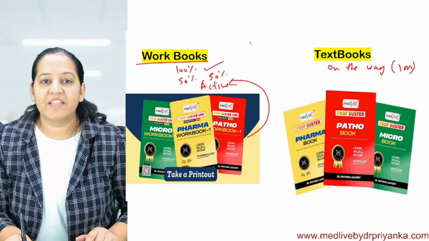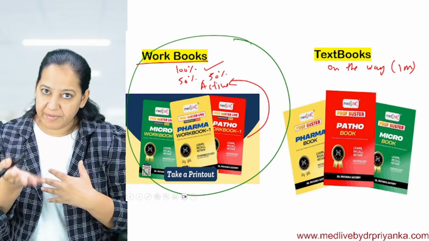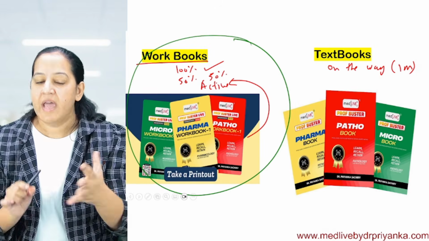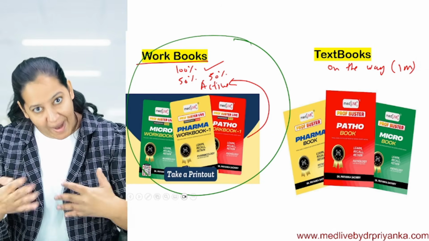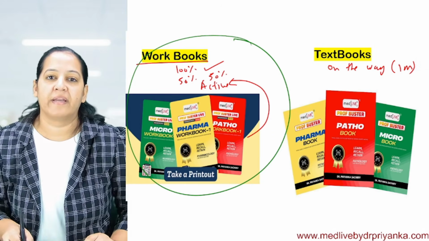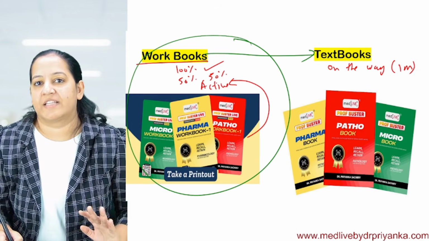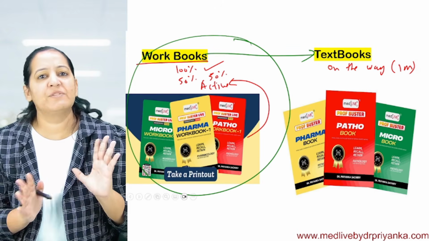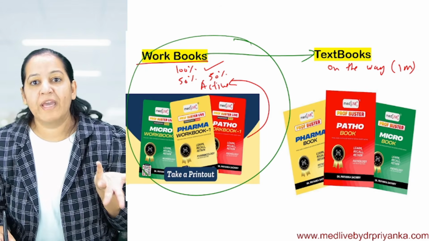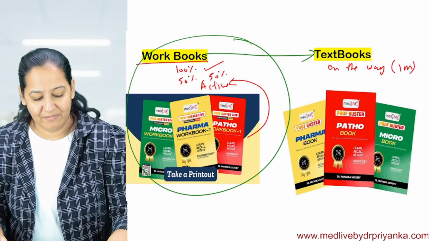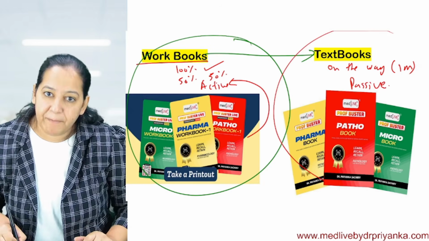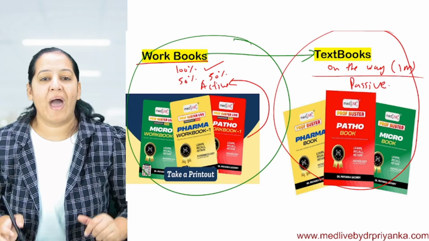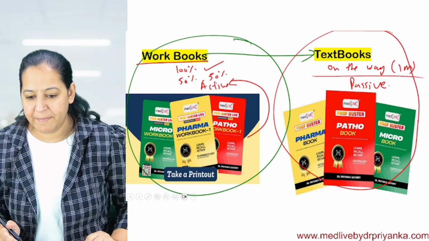So I want you to take the printout during the session. Whatever I am teaching you, take the printout of that section, and whatever I am teaching, just see on the slide and write it down parallel while the lecture goes on. So it will fit in your mind and it will convert into your automatic textbook. It is the same, only it is 50% blank. So you make your own books. Or if you are a passive learner, you say, no ma'am, I don't want to write, I want ready-made material. So you can purchase the textbooks after one month. Active learning, passive learning. Say, people, got it?